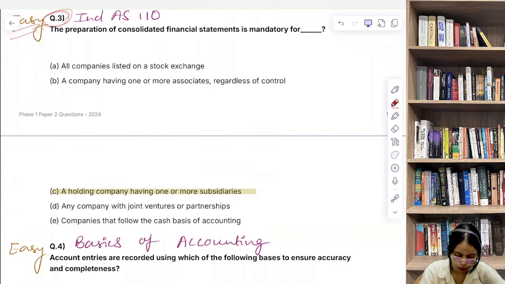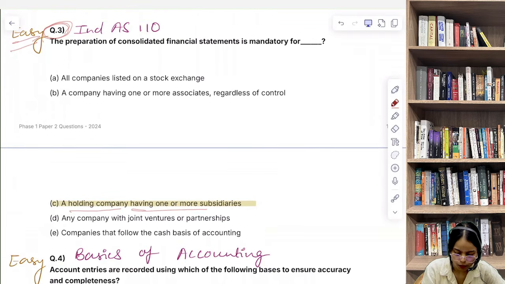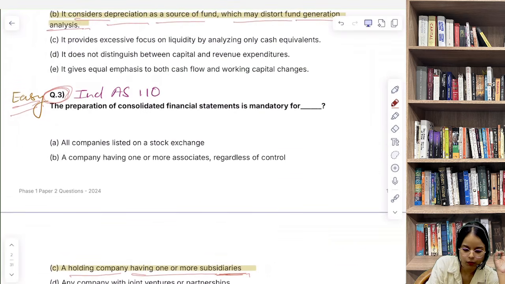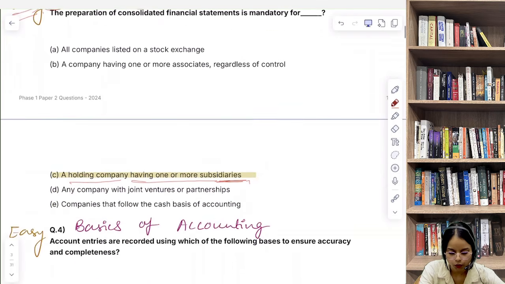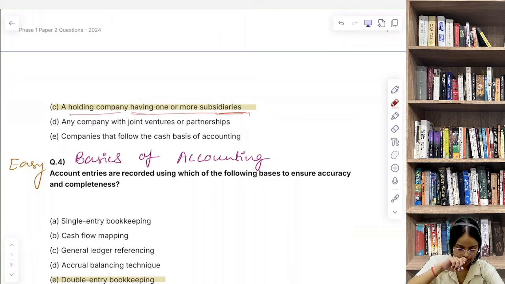Very easy question. So a holding company having one or more subsidiaries. This question is very straightforward. We can say that under Companies Act, or even in Ind AS 110, a holding company must prepare consolidated financials to show the combined performance of itself plus its subsidiaries as one single entity.